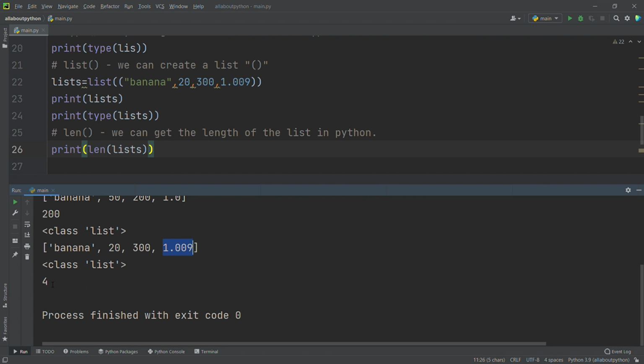As I said, if we are working with indexes, 1.009 is going to be the third element. So this is all about list. We will discuss the remaining properties in another tutorial.